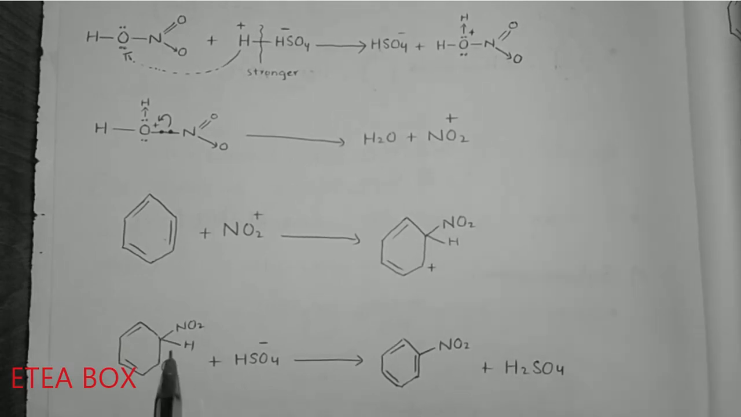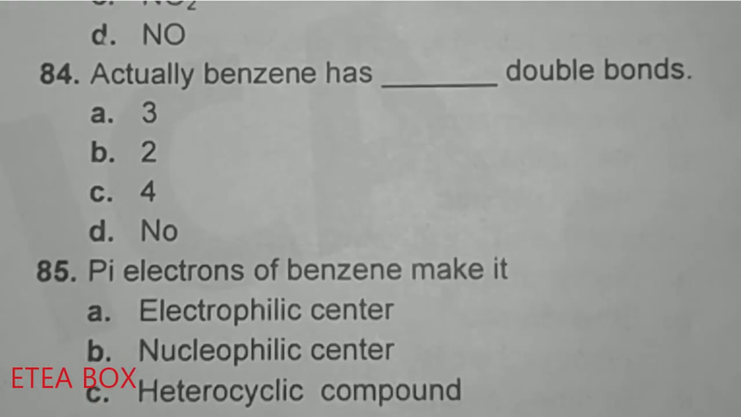So in the next step, this hydrogen's bond is broken and it becomes again the double bond, and this HSO4 negative will take this hydrogen. So it will become H2SO4 and nitrobenzene. So this is the mechanism for the nitration of benzene.